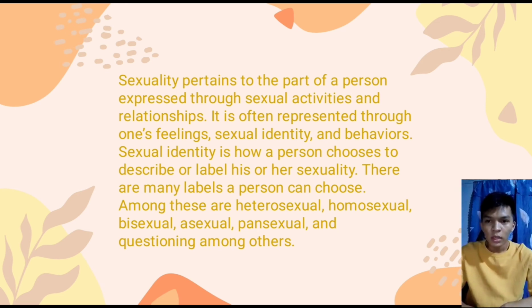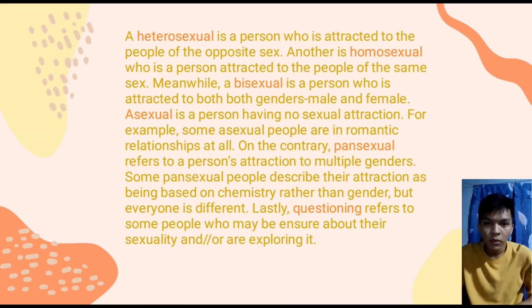Sexual identity is how a person chooses to describe or label his or her sexuality. There are many labels a person can choose. Among these are heterosexual, homosexual, bisexual, asexual, pansexual, and last is questioning, among others. So let's start with the heterosexual.